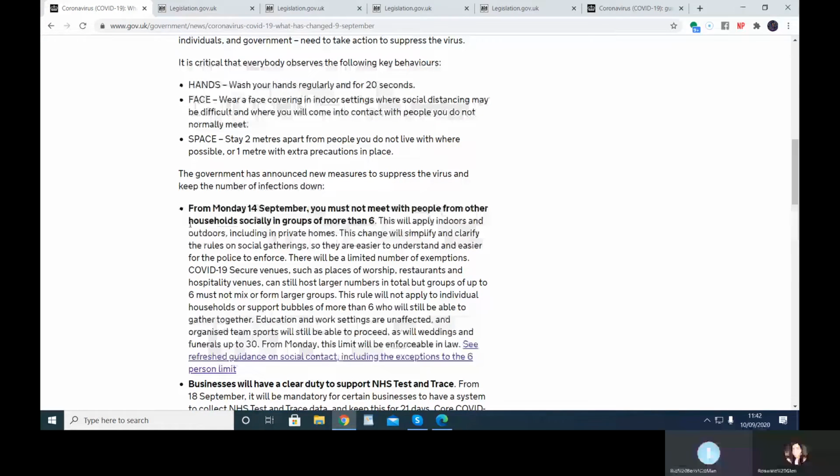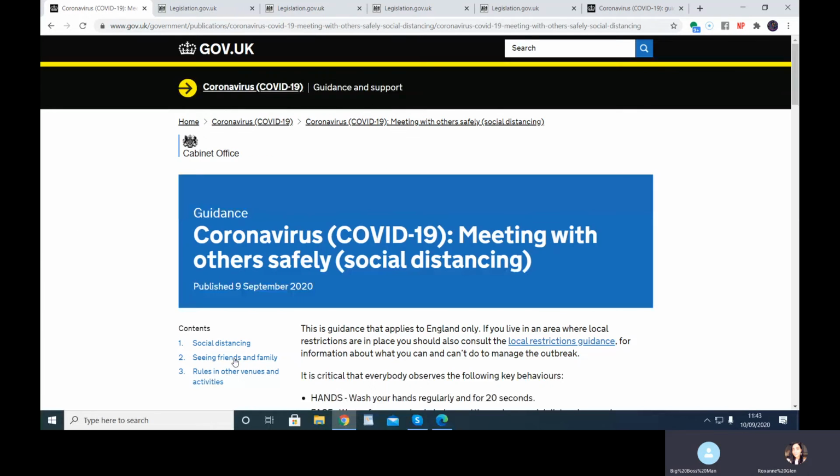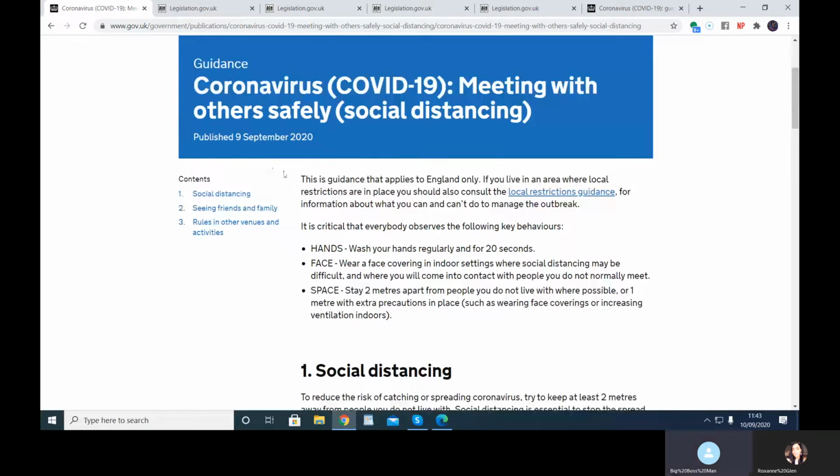It applies to indoors, outdoors, and including private homes, and so on, simplifies it, but basically 6 people, right? The only thing it says there is the link at the bottom. It says, see refreshed guidance on social contact, including the exemptions to the 6-person limit. Click that link at the bottom. Because now they're describing it as guidance, not law or rule. This guidance applies to England only. If you live in an area where local restrictions are in place, you should consult the local restrictions guidance.